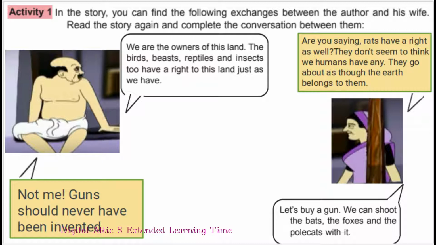They don't seem to think we humans have any. They go about as though the earth belongs to them. Let's buy a gun. We can shoot the bats, the foxes, and the polecats with it. Author: Not me. Guns should never have been invented.